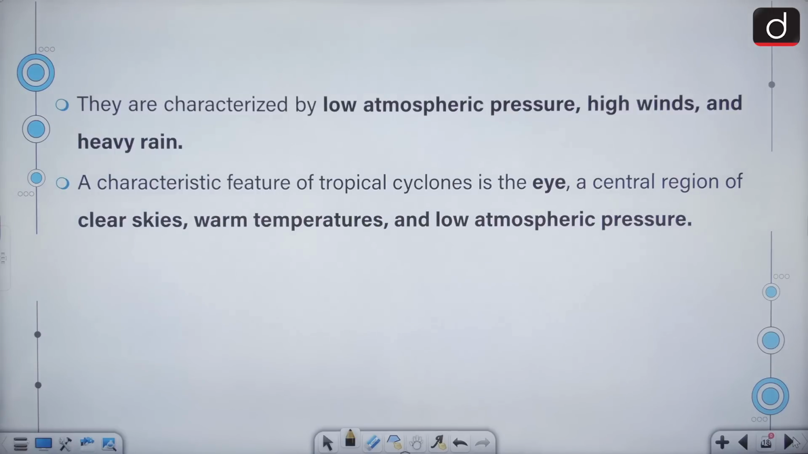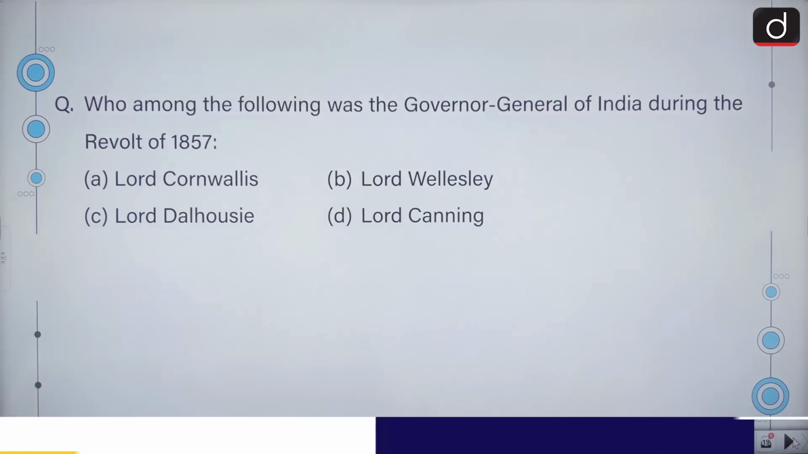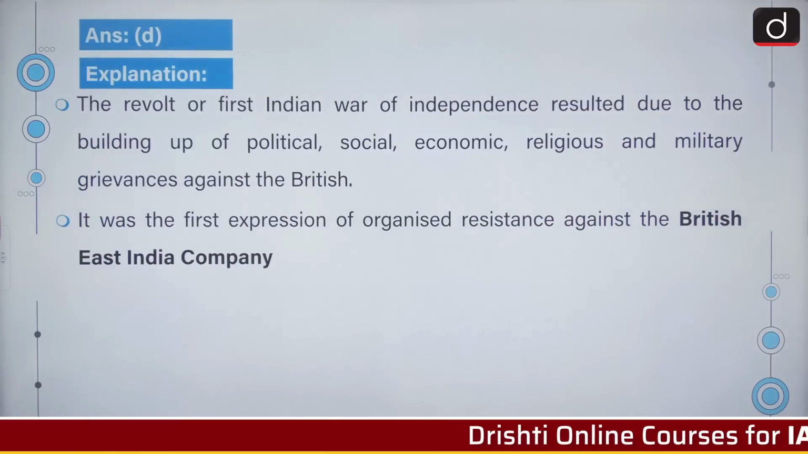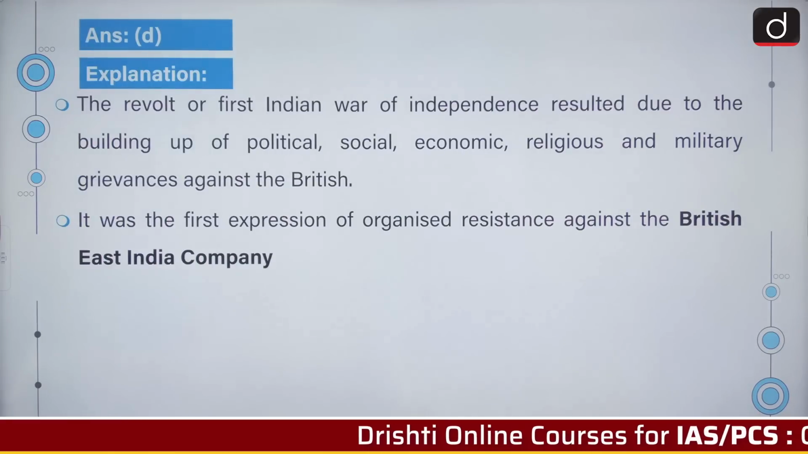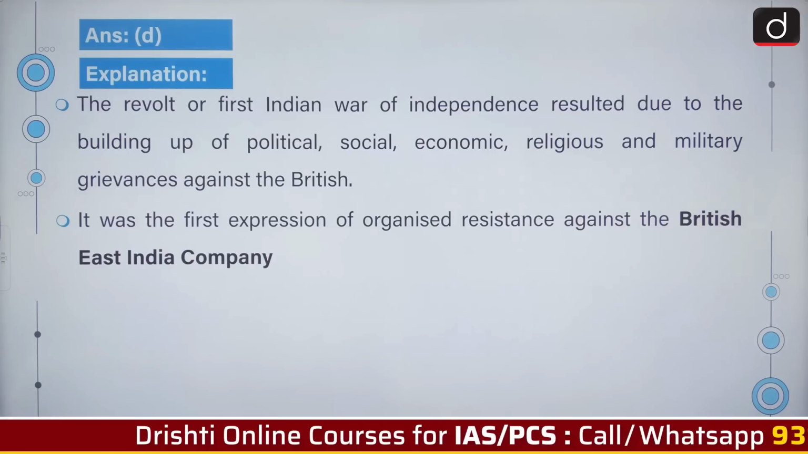Who amongst the following was the Governor General of India during the Revolt of 1857? The correct answer is option D, Lord Canning. The revolt or first Indian War of Independence resulted due to the building up of political, social, economic, religious, military grievances against the British.